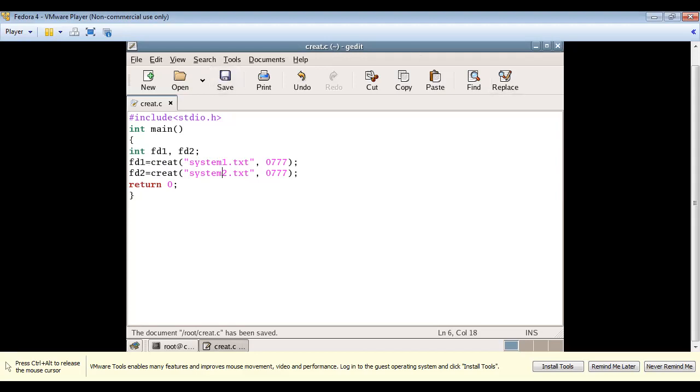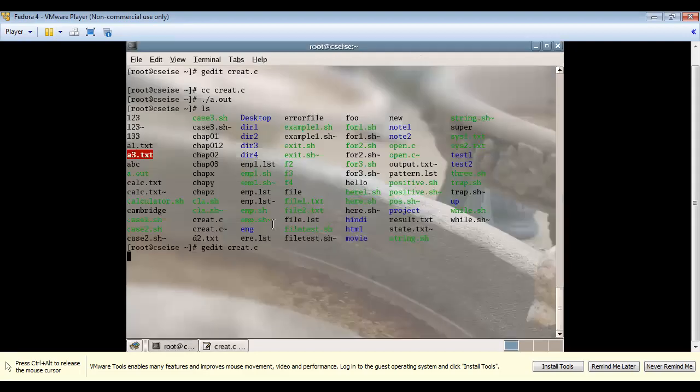Now I'll run this program. First I'll check for errors before running the program, create.c. There is no error in my file. Now I'll run it, ./a.out.